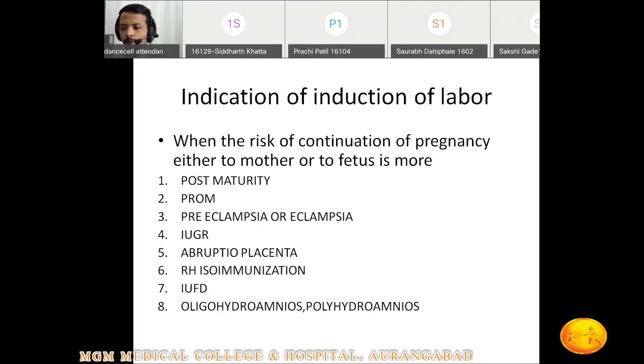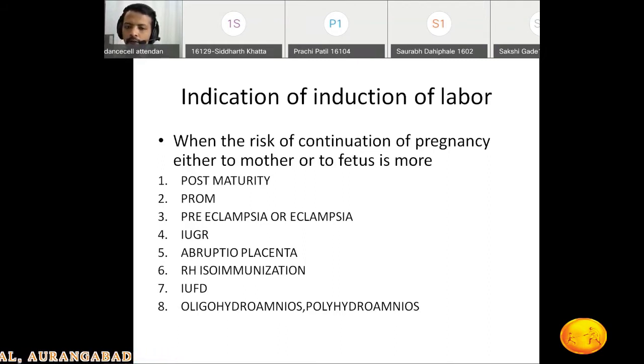Same with the IUGR. IUGR means there is a growth restriction, because of some factors like placental insufficiency. If she is 37 weeks pregnant and IUGR is already diagnosed, and I am trying to extend that pregnancy up to 40 weeks, I do an ultrasound after 14 days and still there is no growth.